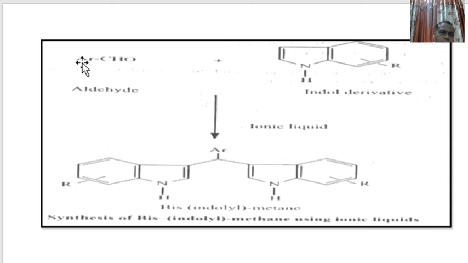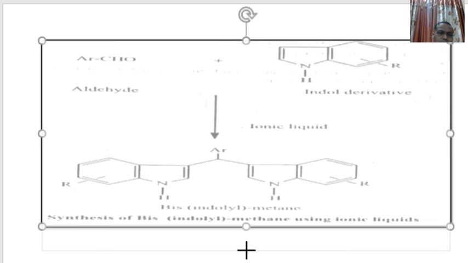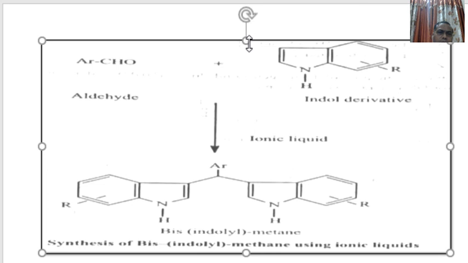Ar means aromatic ring. This is benzaldehyde, that is ArCHO. This aromatic ring is bonded with the CHO group, that is aldehyde group. CHO is aldehyde group. These aldehyde groups are bonded to this benzene, that is aromatic ring.